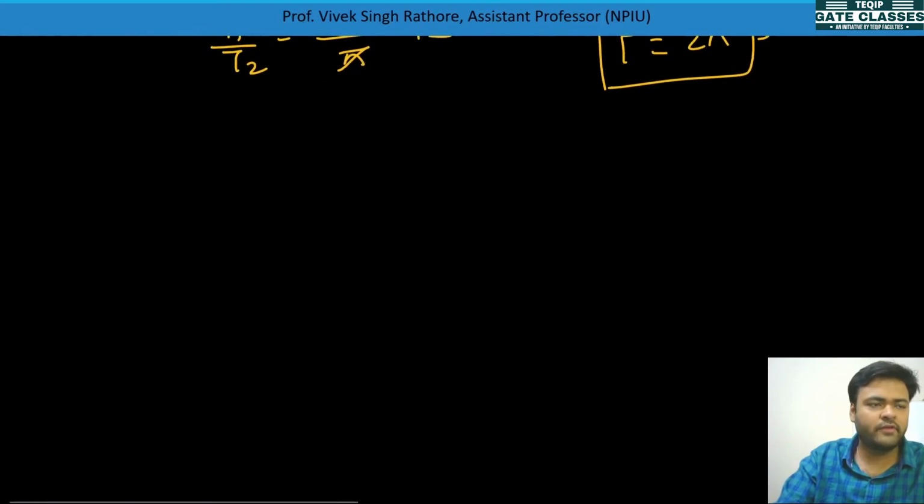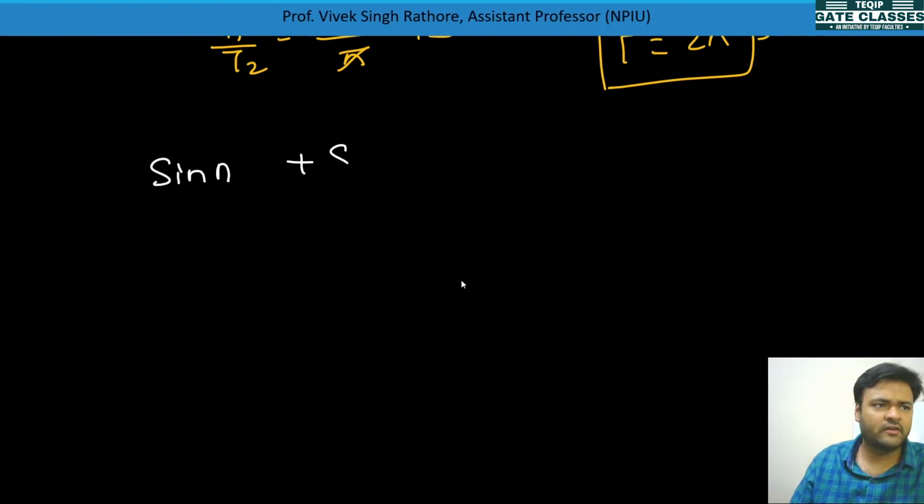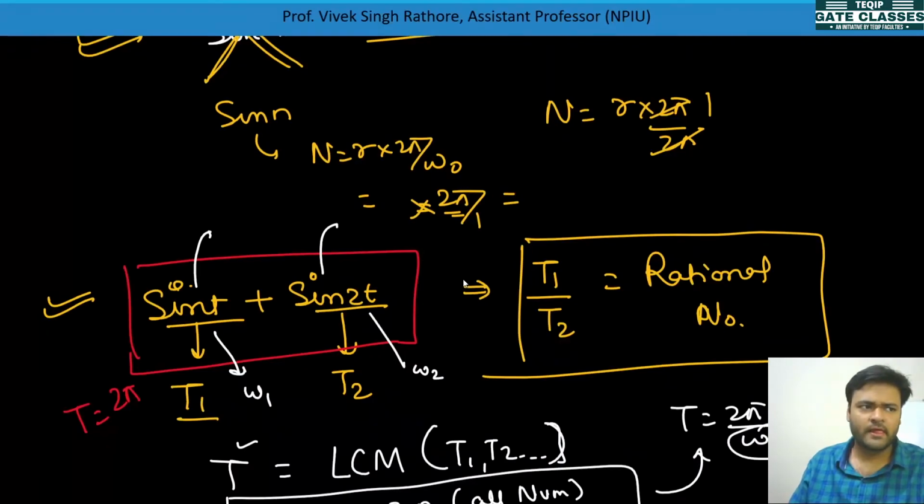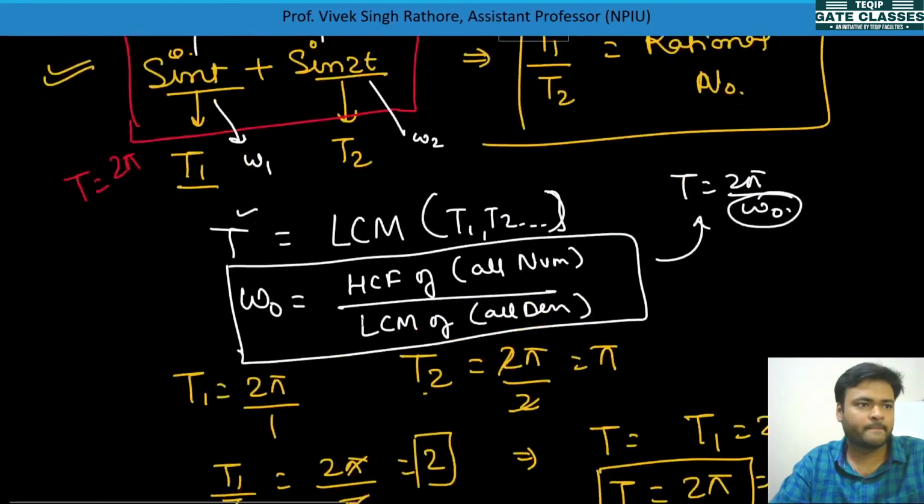But when we calculate for a discrete time signal, say the same signal, sine of n plus sine of 2n. In the continuous time signal we did not check whether sine t is periodic or not, or sine 2t is periodic or not. It is a sinusoidal signal, so it will be periodic. But the overall combination we checked from this formula.